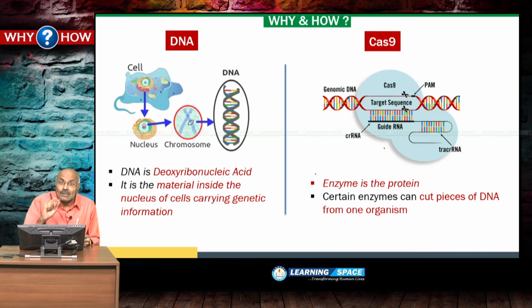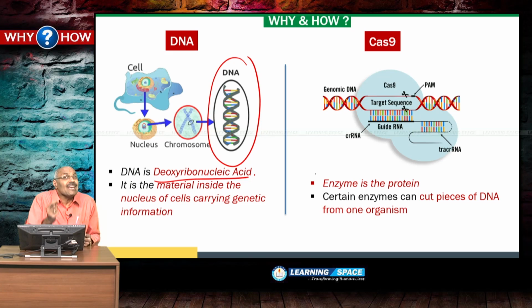And please look into this picture. It will be very clear to you. What is DNA? Here you see a cell. Inside the cell, there is a nucleus, and the nucleus consists of chromosomes, and here DNA, that is deoxyribonucleic acid.